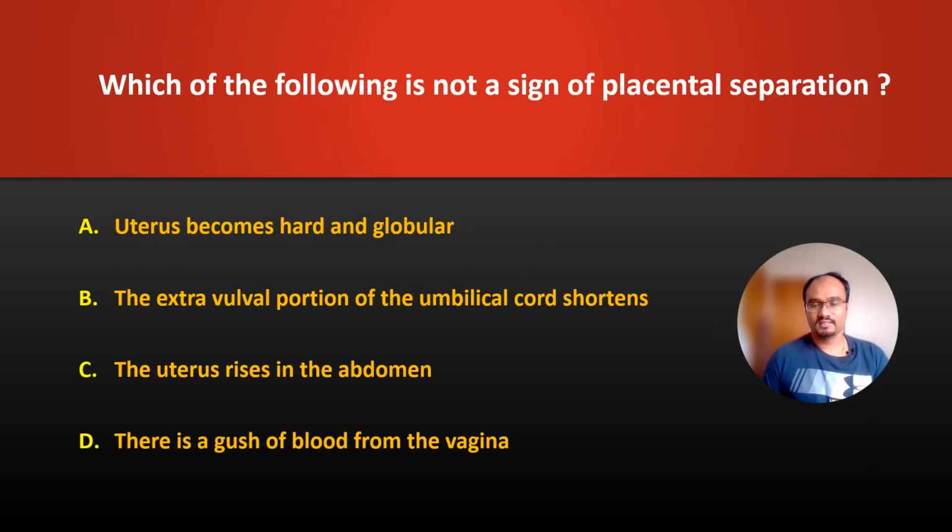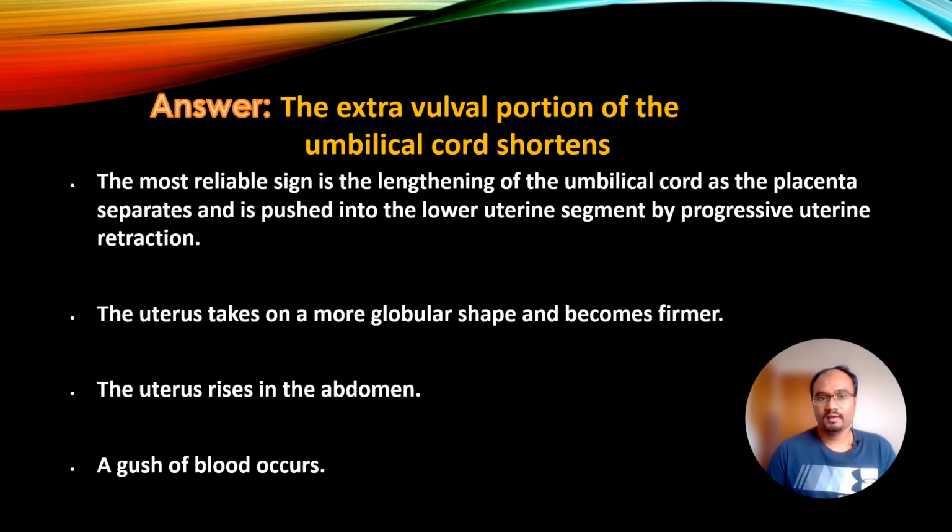Which of the following is not a sign of placental separation? And the options are uterus becomes hard and globular, the extravulval portion of the umbilical cord shortens, the uterus rises in the abdomen, there is a gush of blood from the vagina. So the correct answer is extravulval portion of the umbilical cord shortens. So the most reliable sign of placental separation is the lengthening of the umbilical cord as the placenta separates and is pushed into the lower uterine segment by the progressive uterine contraction. So the uterus takes on a more globular shape and becomes firmer. The uterus rises in the abdomen and a gush of blood occurs.